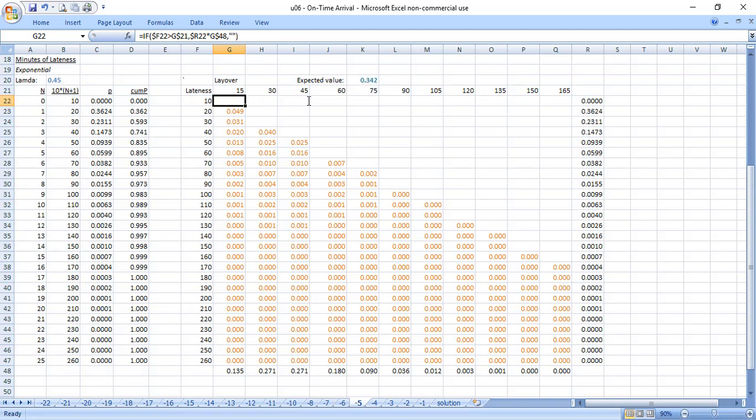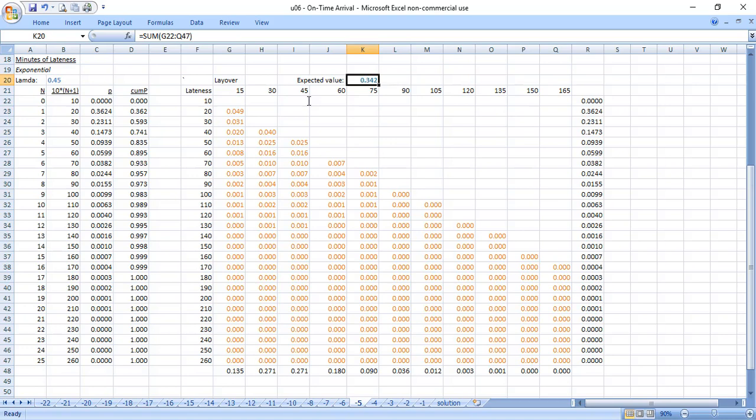So I modify that cell, copy it across the whole table, and what you'll see is that the upper right of the table has disappeared. So this table is blank right here in K23, because if I've allowed a 75-minute layover and my flight is only 20 minutes late, I'm not going to miss my connection. Where down here, if I've only allowed a 75-minute layover but I'm 120 minutes late, I have missed my connection. So that's the conditional logic that the problem asks us to build in. And I do that after I've tested to make sure I get a 1 out of the whole thing, because that means I can trust this expected value that I get.